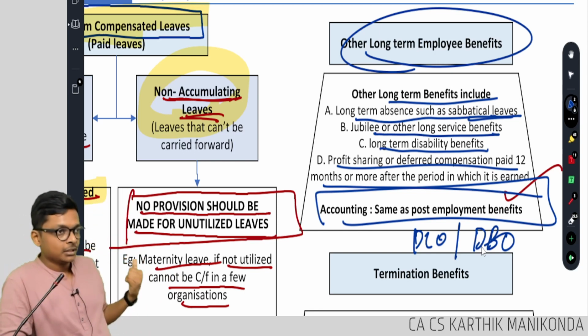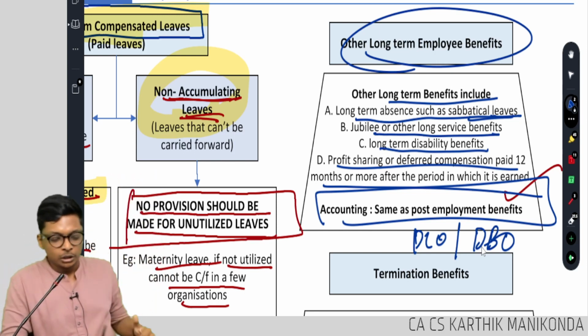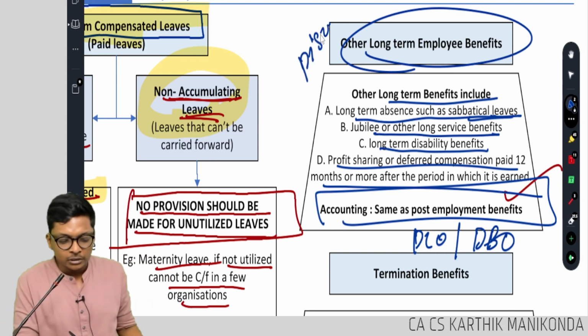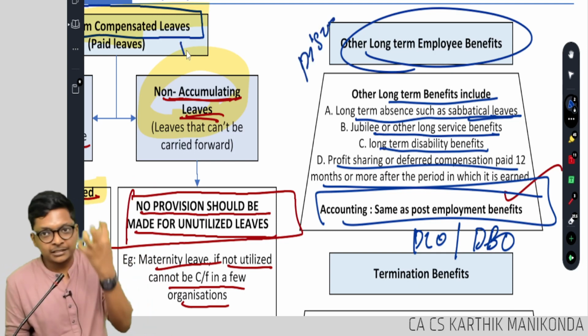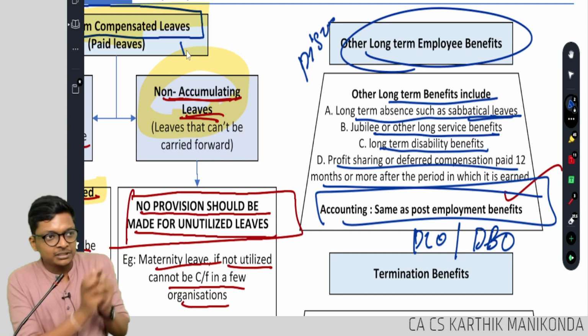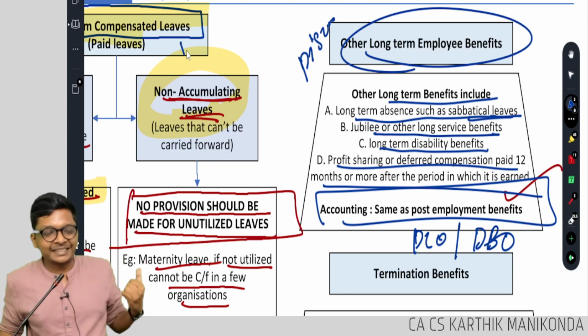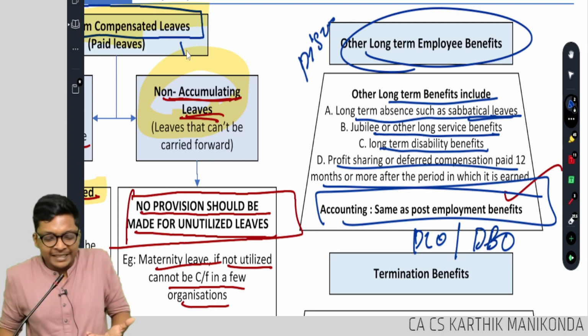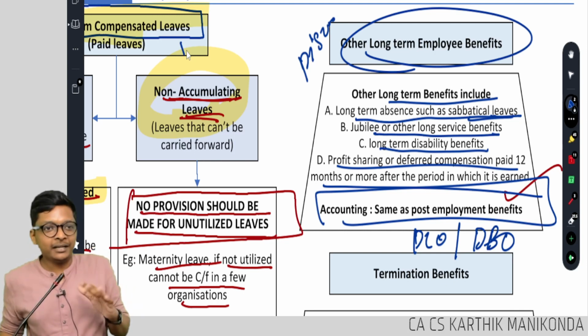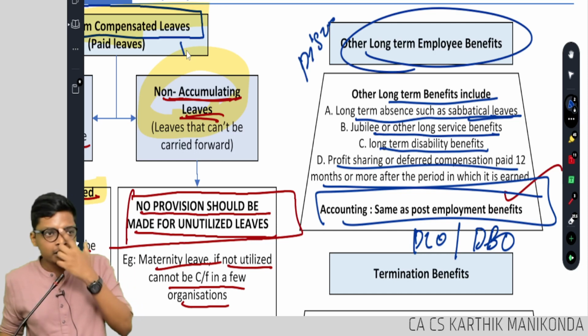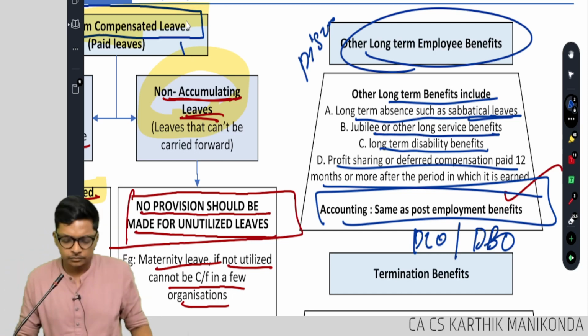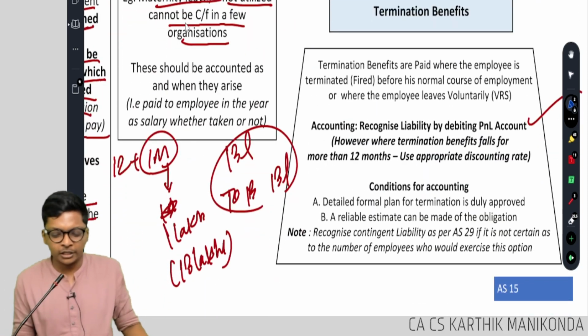Same thing. Why? This is also long term. Correct? Future thing I have to discount. So discounting will come here in second and third. There is concept of discounting. So if this comes, go back to DCO and DBO. Mostly these things. If company has obligation, then benefit plan. No obligation in the future, contribution plan. Clear? Termination benefits. I already told you.